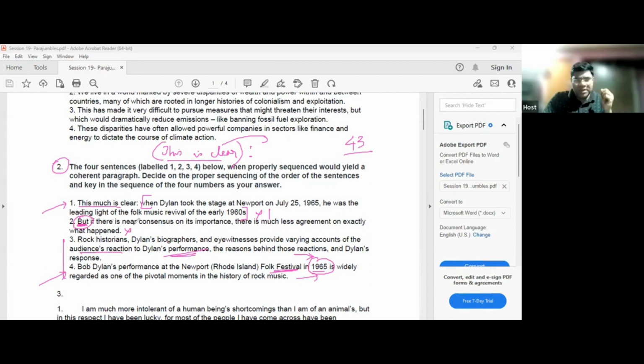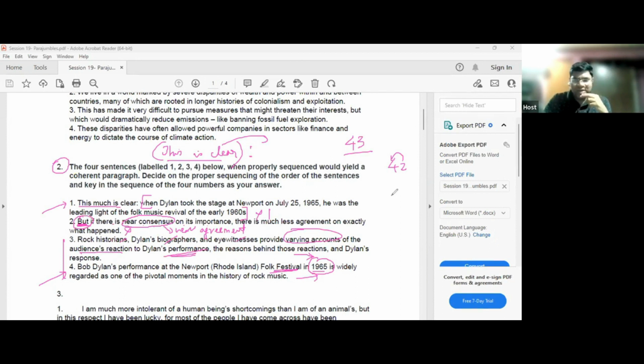But if there is near consensus, and what is near consensus? Near agreement. Can I say consensus means agreement? If there is near consensus on its importance, there is much less agreement on exactly what happened. Right? But what is the point of this "but"? So 4 and 2 does not make sense because "but" is not justified with 4. "But" is justified with this: Historians, biographers, eyewitnesses provide varying accounts of the audience reaction. But if there is near consensus on its importance, there is much less agreement on